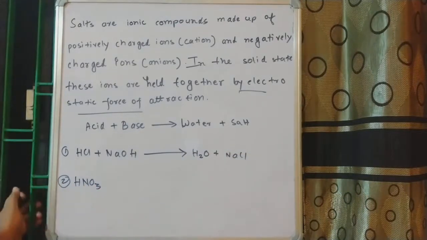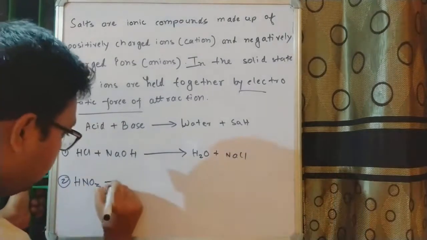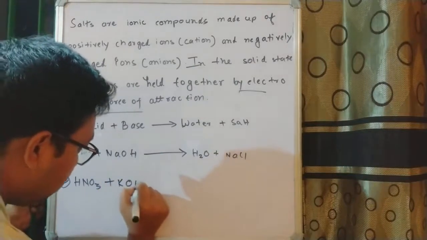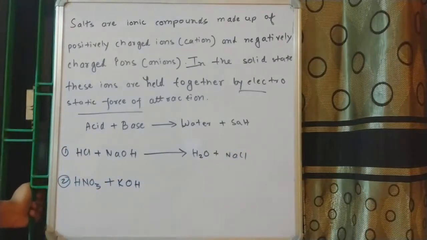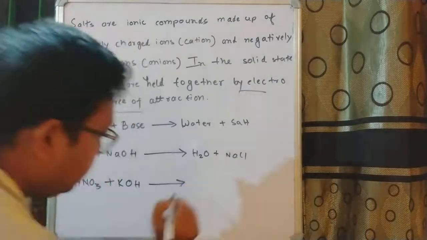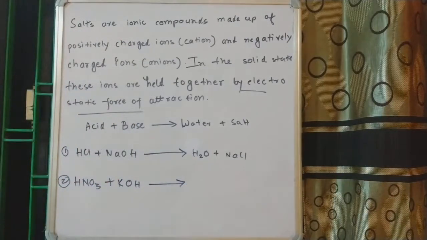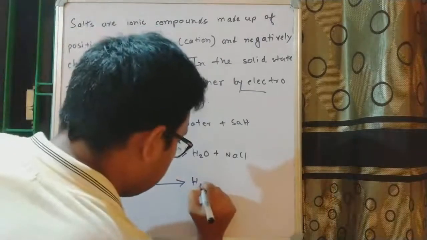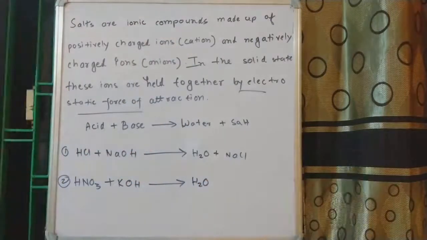This is nitric acid. Along with nitric acid, let's take KOH, which is potassium hydroxide. When potassium hydroxide and nitric acid react, it is also a kind of neutralization reaction. So the first product is obviously water. So we will have water here.